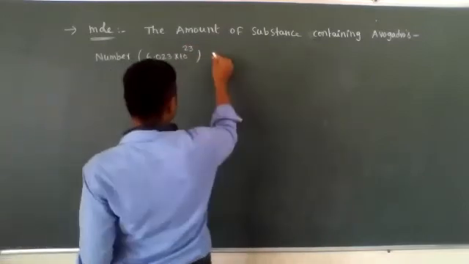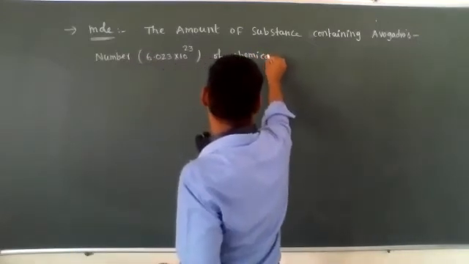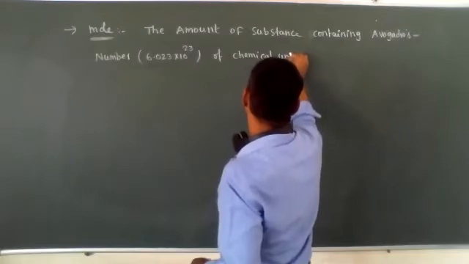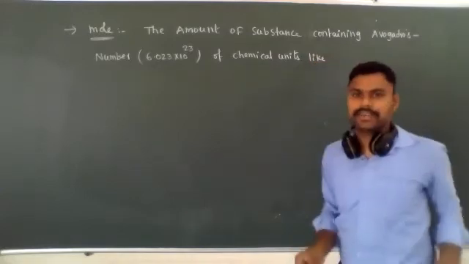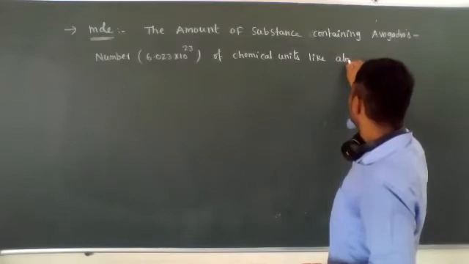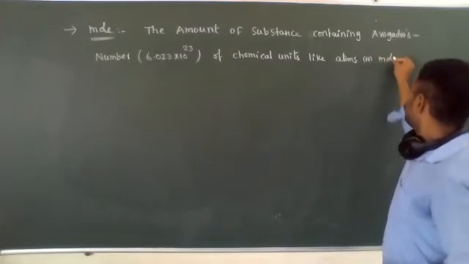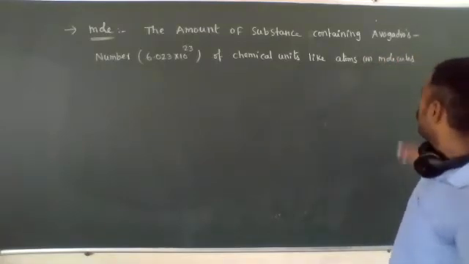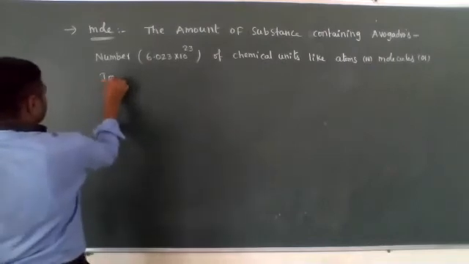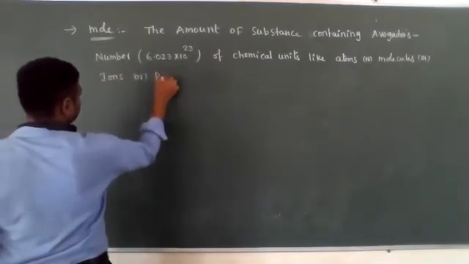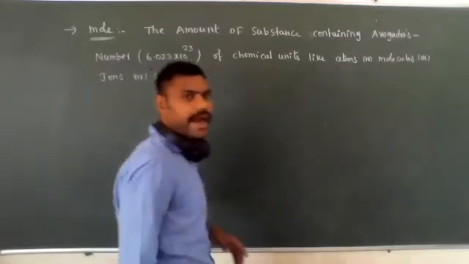The amount of substance containing the Avogadro number of chemical units, like atoms, molecules, ions, or particles, is known as a mole.